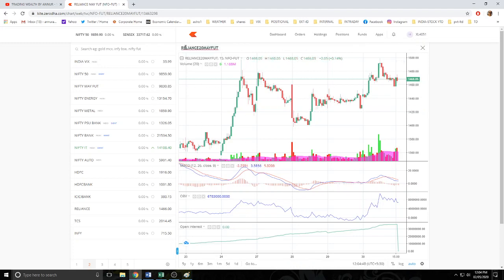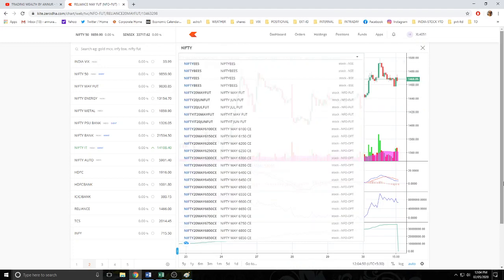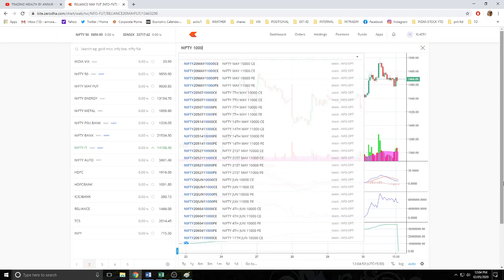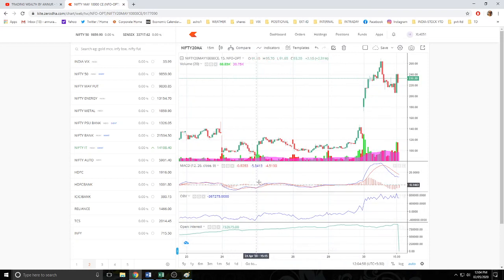Let me give you another example: Nifty 10,000 call. You see that these three indicators are working because this is an option chart. So my point is, if you are making a chart of futures and options, this indicator will work. If you are making a chart of stocks, this indicator will work. But if you are making a price chart of an index, these two indicators will not work. Let me show you.